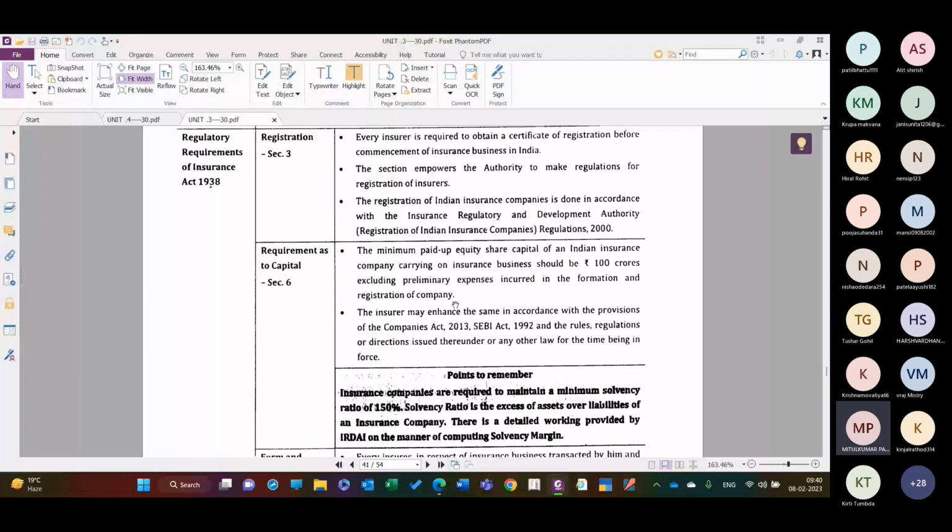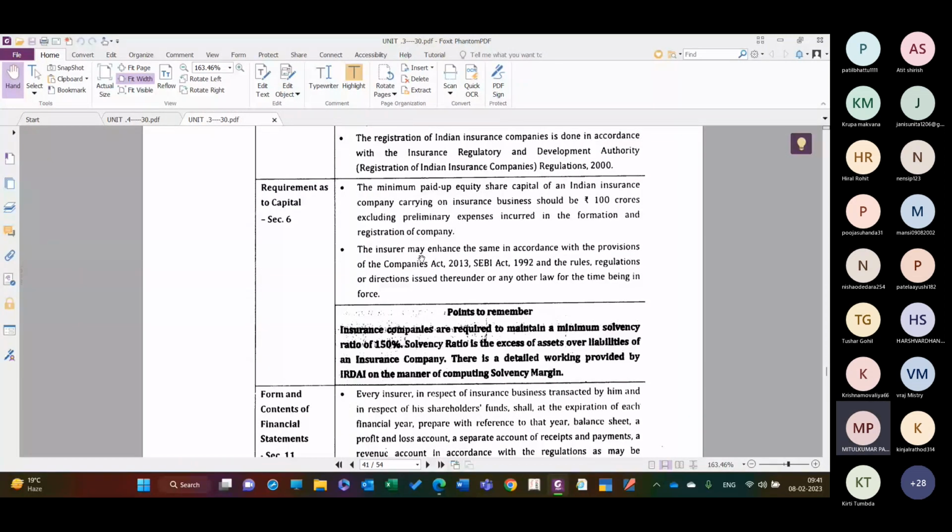An insurer may enhance the same in accordance with the provisions of the Companies Act 2013, SEBI Act 1992, and the rules and regulations or directives issued thereunder or any other law for the time being in force. So the limits can be increased at any time, right? But the minimum required is 100 crores.